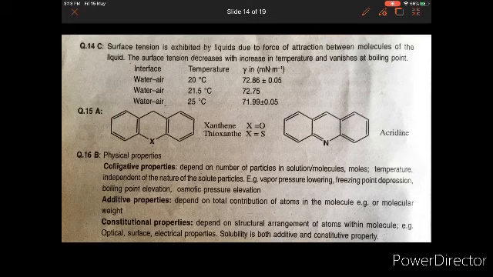What are constitutional properties? Say you have optical activity and electrical properties. They depend on the structural arrangement of atoms within the molecule. Solubility, if you consider it, is both an additive and a constitutional property.